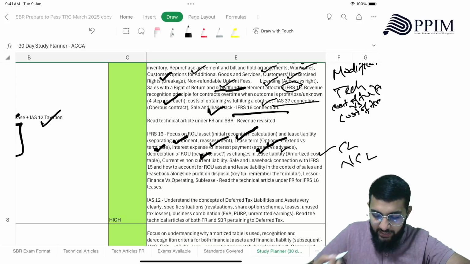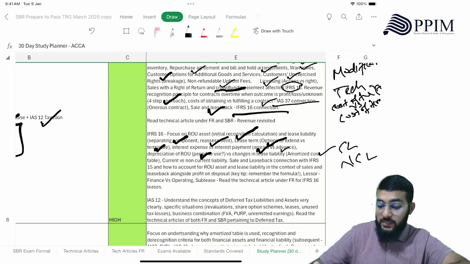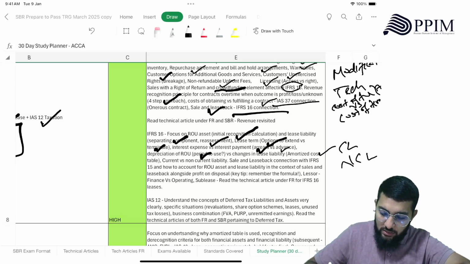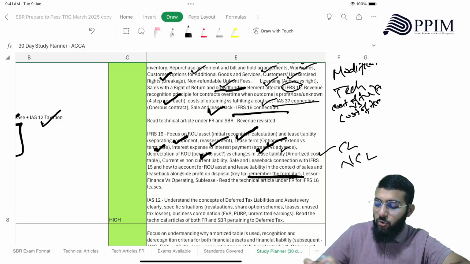Then sale and lease back, again, the connection of IFRS 15 comes here as well, and how this is connected to IFRS 15, and how to account for ROU asset and lease liability in the context of sales and lease back alongside profit on disposal. So the key tip here is you need to remember the formula. There is a formula, remember that. If you do not remember, go and revise.